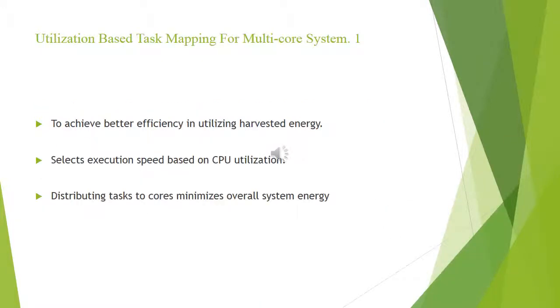The utilization-based task mapping for multi-core systems has been introduced to achieve better efficiency in utilizing harvested energy. It selects the execution speed based on the CPU utilization, that is, the lowest possible speed that is higher than or equal to the summation of utilization of all tasks. Since the energy dissipation of a core is a convex function of its utilization, it is proved that distributing the tasks to cores so that they have the same CPU utilization minimizes the overall system energy.